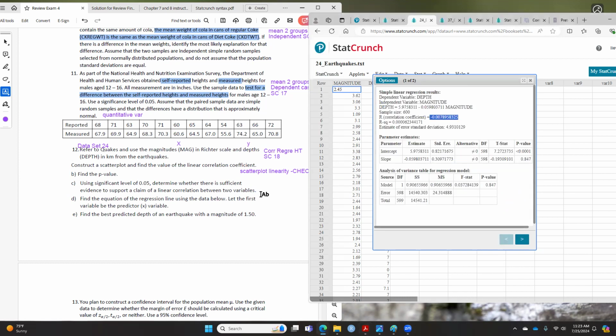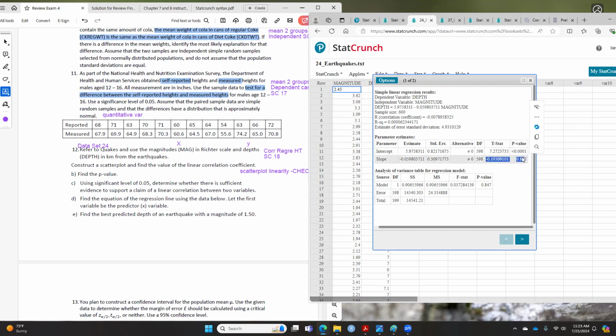And then the p-value is right here, and the test statistic is right over there. Make sure you pick the second one, not the first line, the second row in this case, right here. This is what you're looking for.